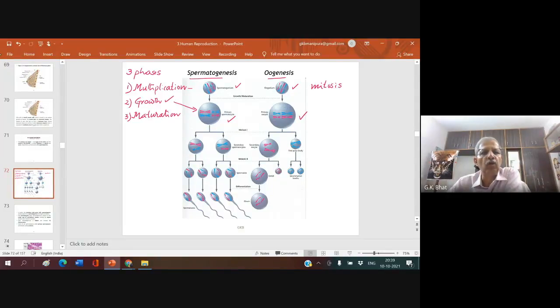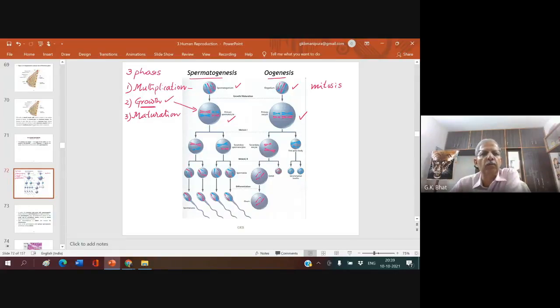So, in the growth phase, the spermatogonia or oogonia stop dividing and start preparing for cell division, which results in an increase in the number of cell organelles, replication of the DNA, resulting in duplication of the chromosome. As a result, each and every cell becomes big in size. It literally grows. It is called growth phase.